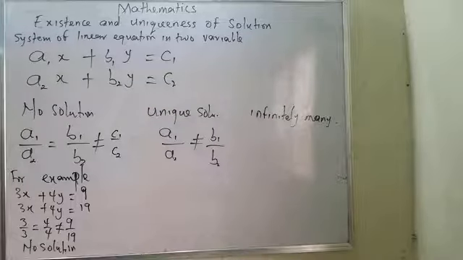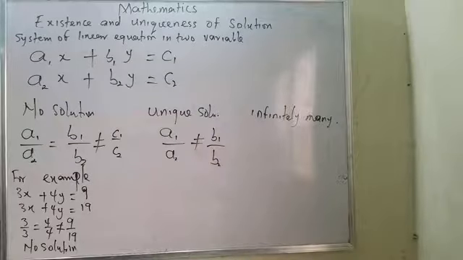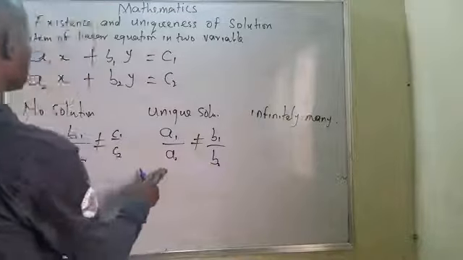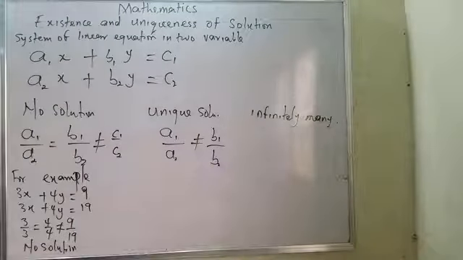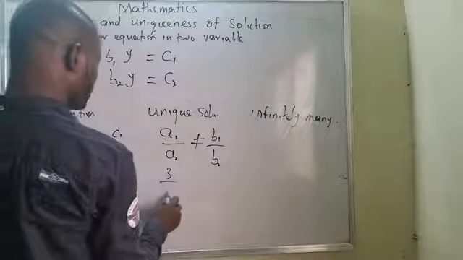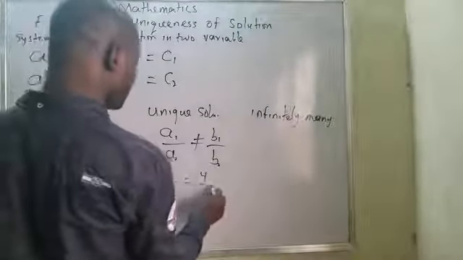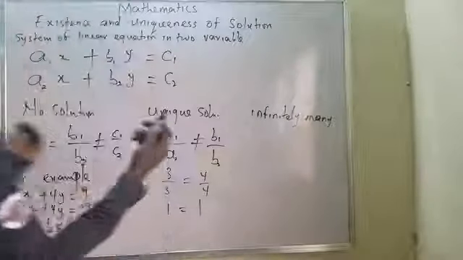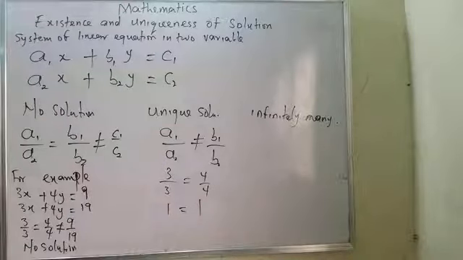Now, what next we need to know here is a1 all over a2. What is my a1 all over a2? It means 3 divided by 3, can it be equal to 4 divided by 4? Now, 1 equals 1. It means unique solution does not hold.